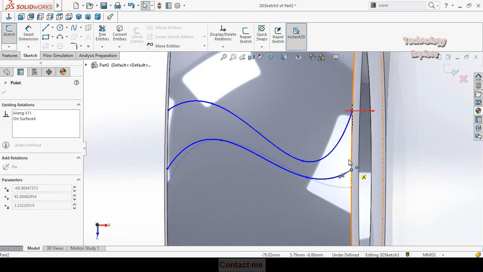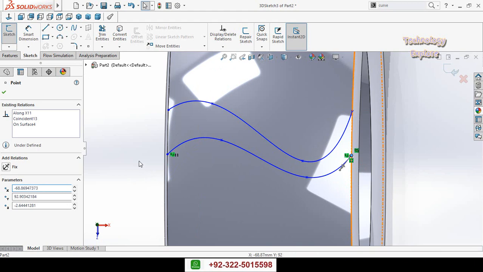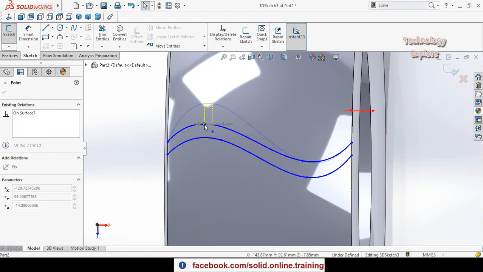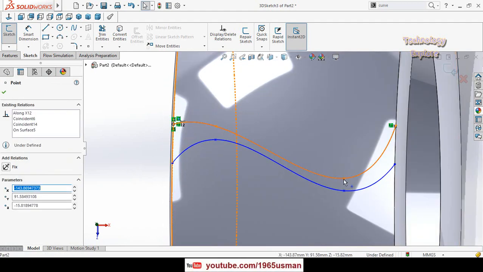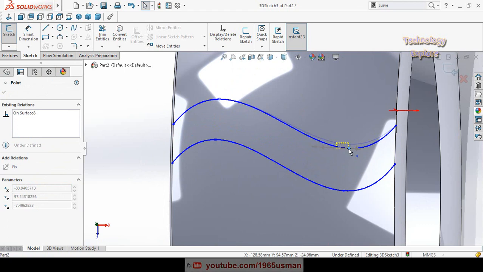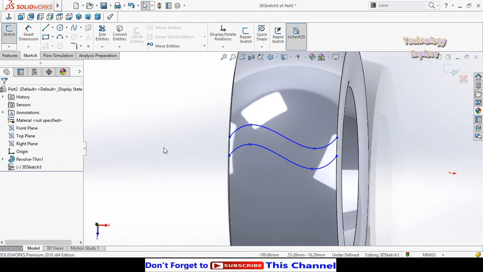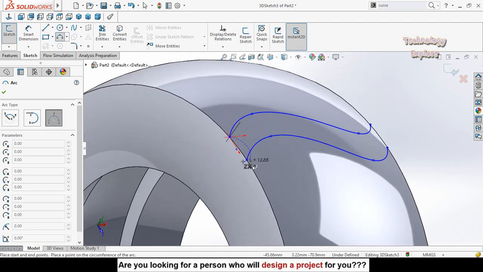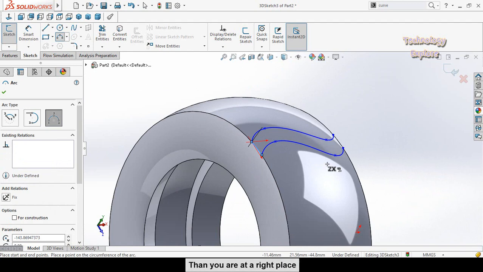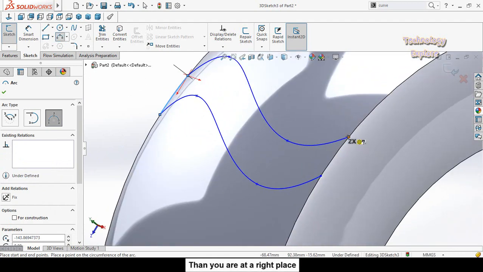Then manually rearrange both these sublines like this. Then draw a 3-point arc like this. 1 arc on this side.